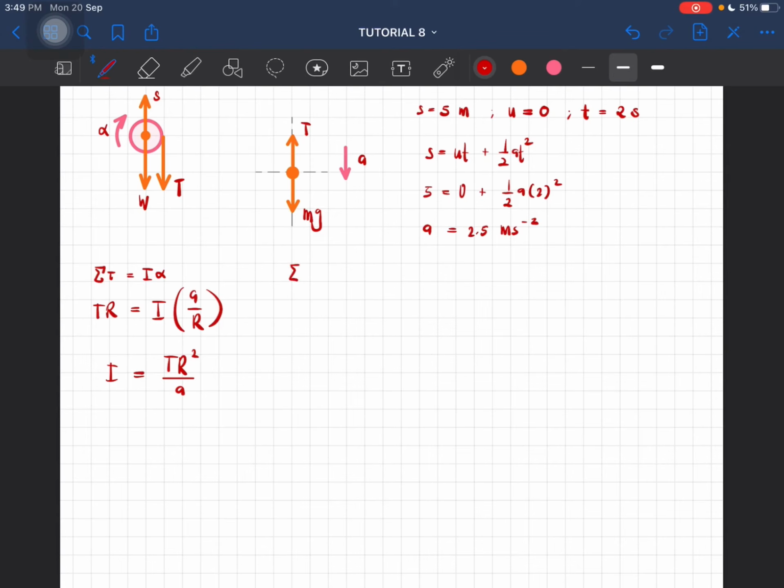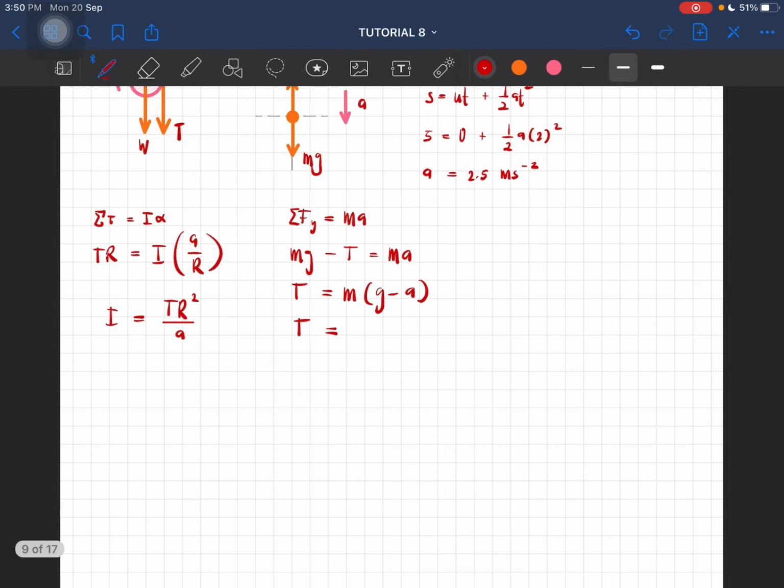Okay, so it is total force in Y equal to ma. So mg minus T equal to ma. So T is equal to m times (g minus a). So this is around 2.778 Newton.